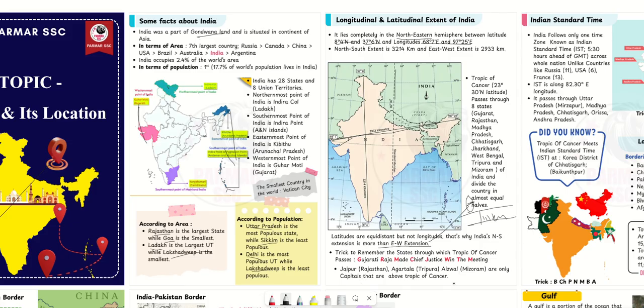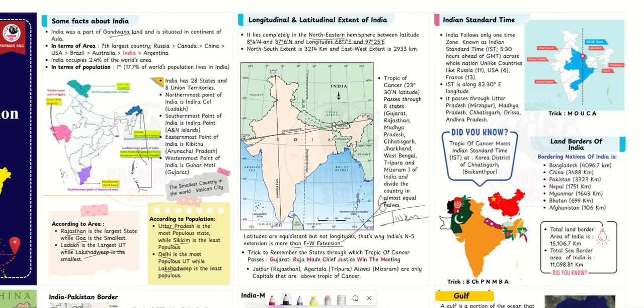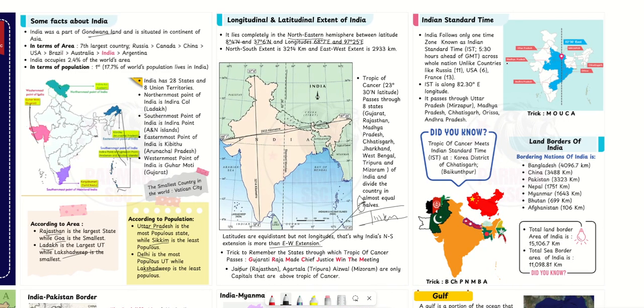Now, the Tropic of Cancer passes through three capitals: Jaipur, the capital of Rajasthan, Agartala, the capital of Tripura, and Ranchi, the capital of Jharkhand. From these three capitals the Tropic of Cancer passes. Now, if we see about the longitude, we take 82 degrees 30 minutes east longitude as our time zone, IST, Indian Standard Time.